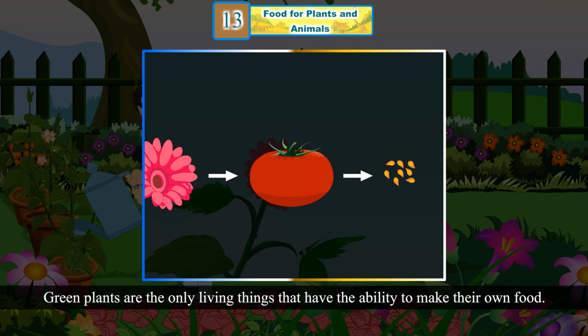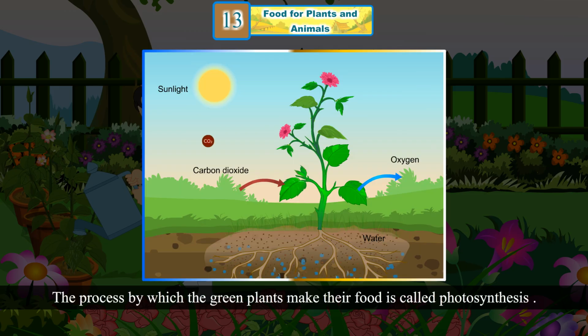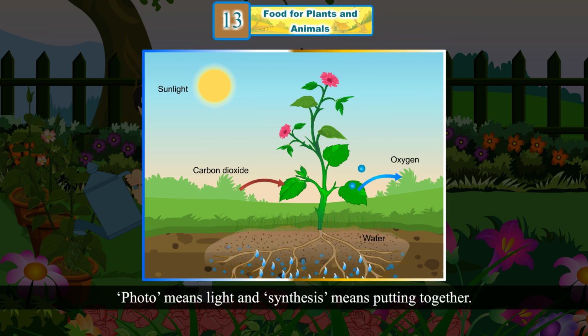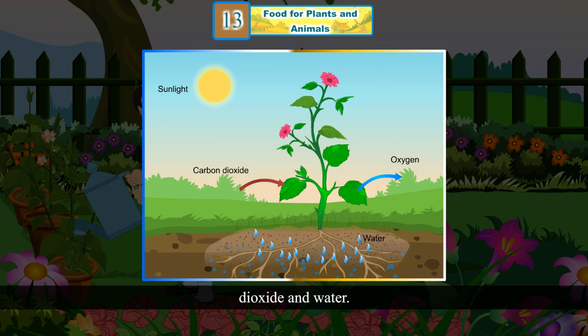Green plants are the only living things that have the ability to make their own food. That is why they are known as producers or autotrophs. The process by which the green plants make their food is called photosynthesis. Photos means light and synthesis means putting together. Green plants require three things to make their food: sunlight, carbon dioxide, and water.